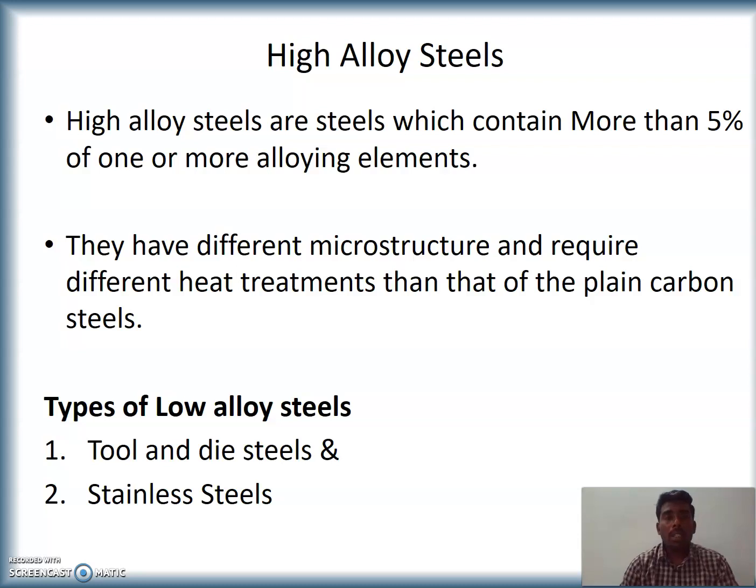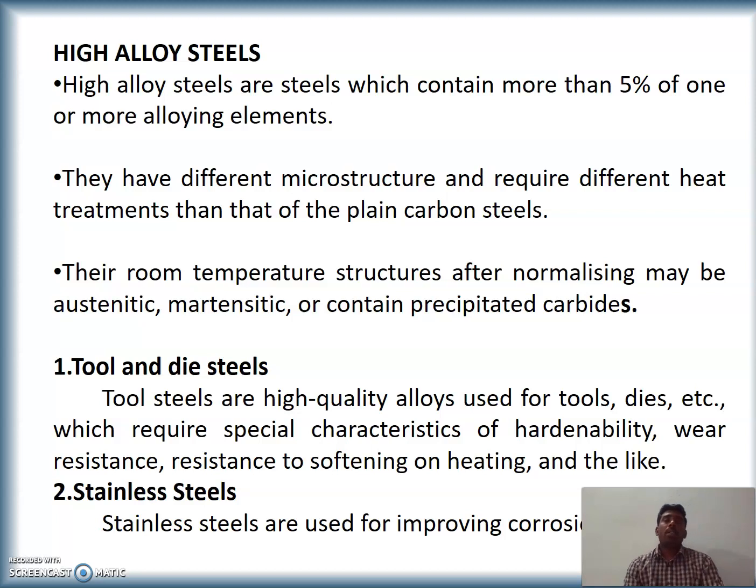High alloy steels. High alloy steels are steels which contain more than 5% of one or more alloying elements. They have different microstructure and require different heat treatment than that of plain carbon steels. Types of high alloy steels are tool and die steels and stainless steels. Their room temperature structures after normalizing may be austenitic, martensitic, or contain precipitated carbides.